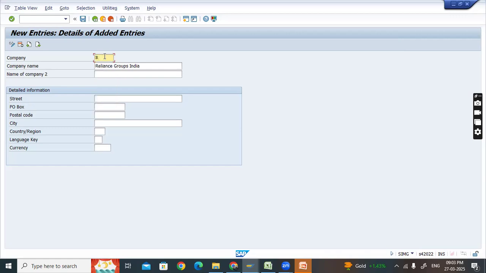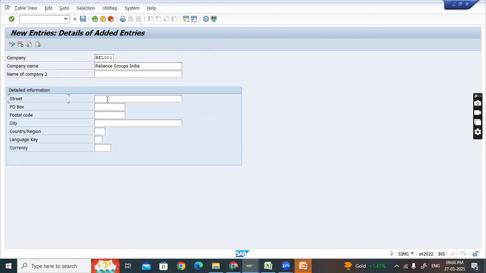So let me name this as REL001. This is my corporate group and I am using REL001 to represent it in the SAP server here. You can go with any 6-character code, but it should be unique within the client. Yesterday I was talking about the client, like 000, 800, 900. Within that client, it should be unique. And the name of the company too, you can leave blank, or if you want to add an extra name for your company, you can add it here.